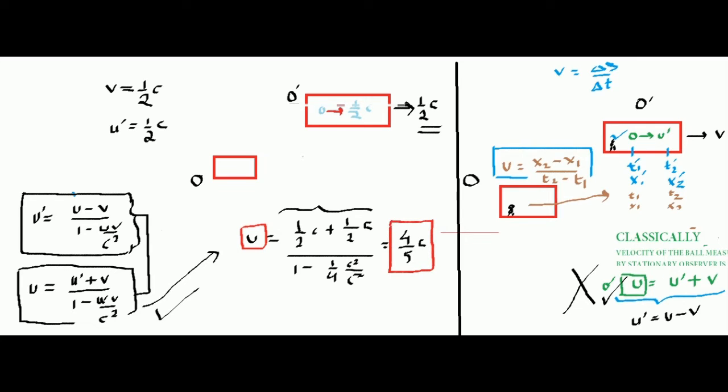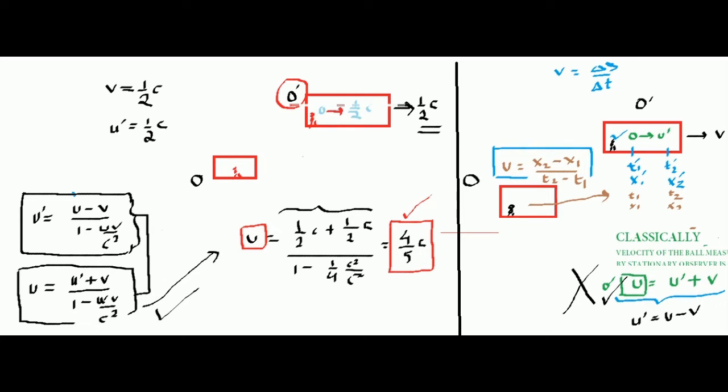So what is the real velocity of the ball? The real velocity of the ball is measured by the O dash frame, that is, the observer who is inside the spaceship. So this person says that the velocity of the ball is half c, but the person in the stationary frame says that the velocity of the ball is not half c, but I can see the velocity of the ball as 4 by 5 c. So this is how relativistic addition happens.